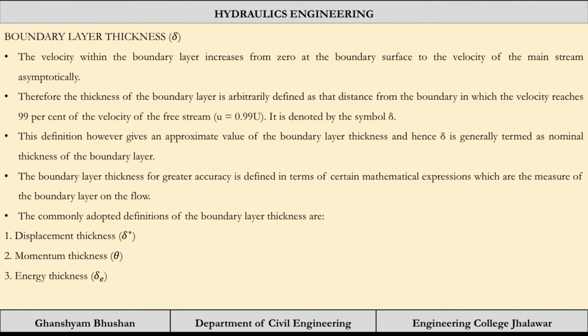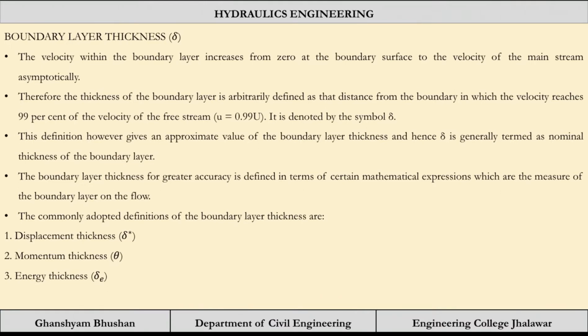The velocity within the boundary layer increases from 0 at the boundary surface to the velocity of the mainstream. This we have seen at the starting of the boundary: due to the stationary plate, the velocity becomes 0, and gradually it will try to attain the velocity of the free flow. Therefore, the thickness of the boundary layer is arbitrarily defined as that distance from the boundary at which the velocity reaches 99% of the free stream.